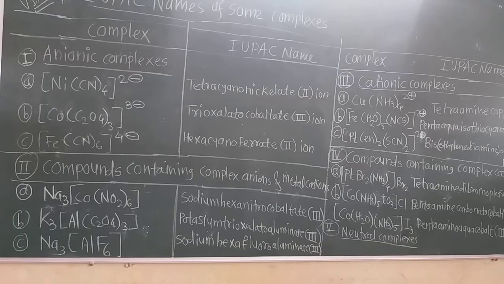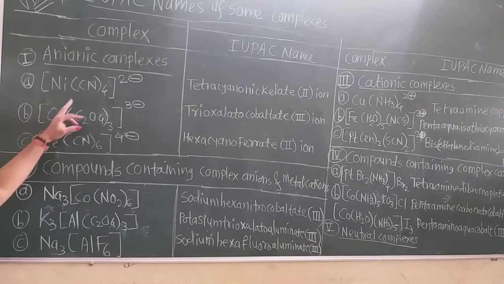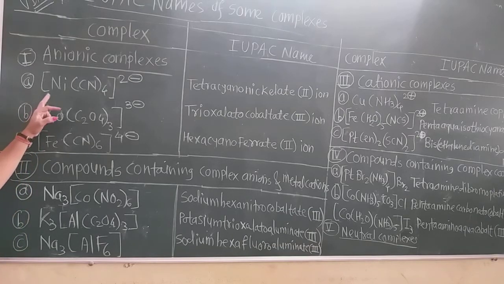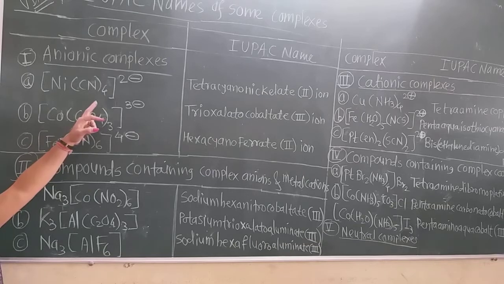Now see here, the name of this first anionic complex is given as tetracyanonickellate, and 2 is the oxidation number on this nickel, because cyanide has the -1 oxidation number. There are 4 cyanide ligands, total -4. To balance -4, there is the -2 charge, so definitely nickel has +2 charge.